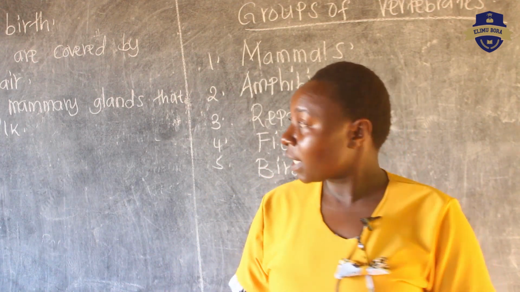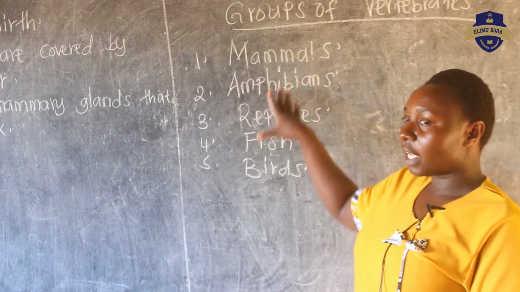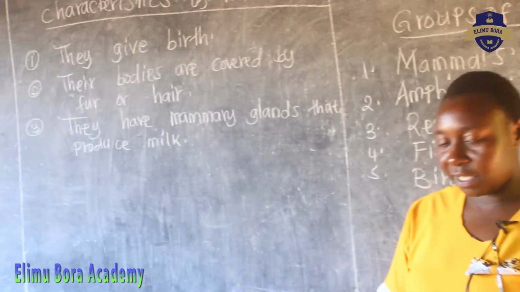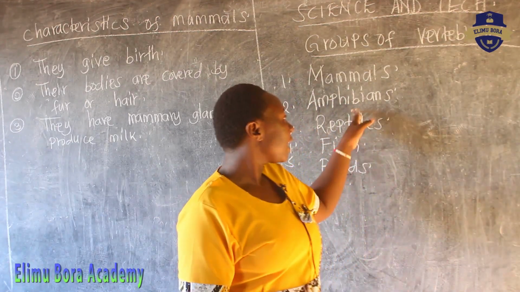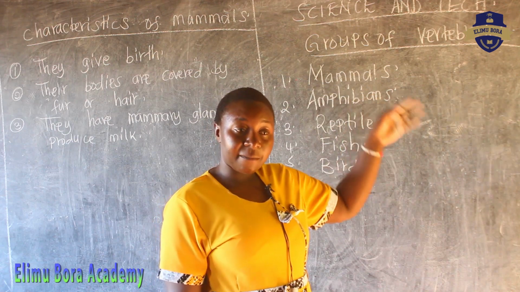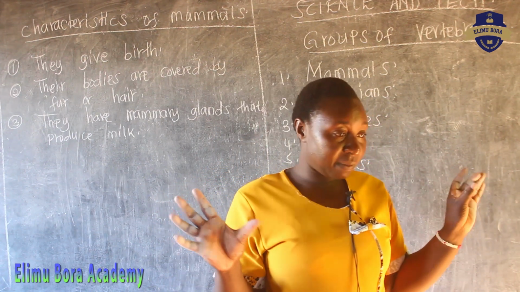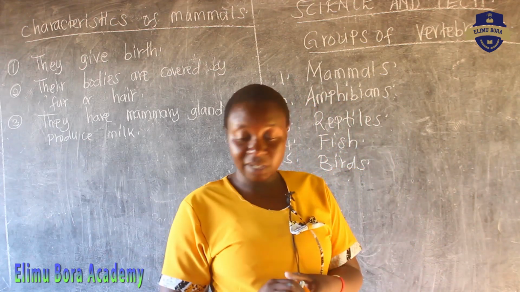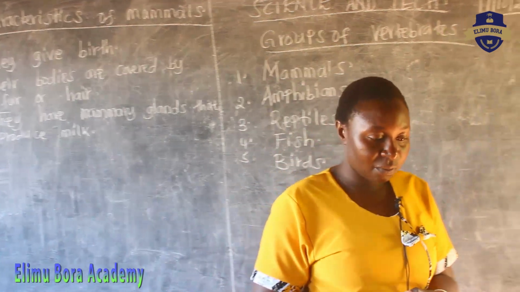So I want us to write the characteristics. You start from here. You write for me the group of mammals. You write for me the characteristics. Then when we meet in the next lesson, we shall look maybe at the second group of vertebrates, which is the amphibians. Then I'll come and show you maybe the group of amphibians. I'll show you the pictures of the amphibians and other animals as we move. Sawa? Take out your books and start to write.